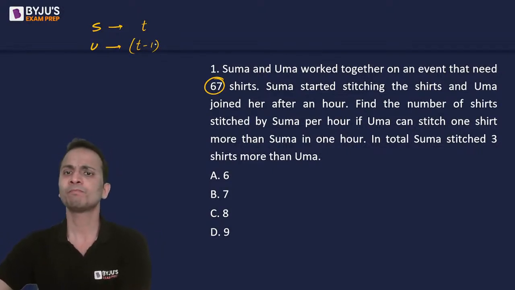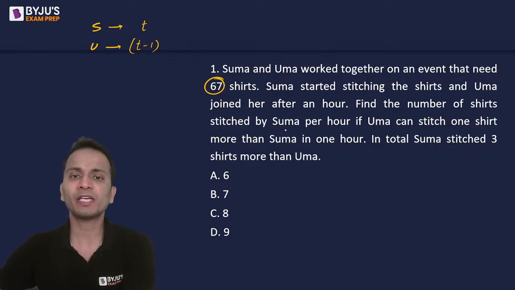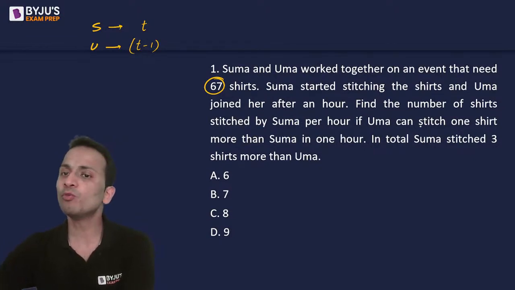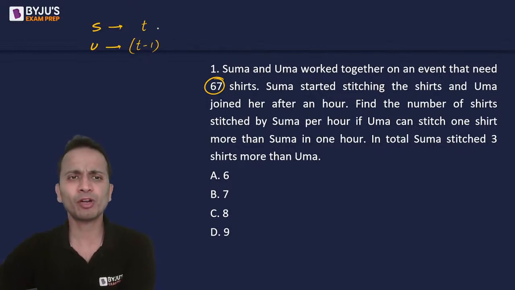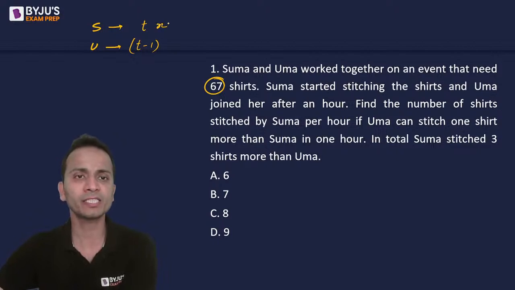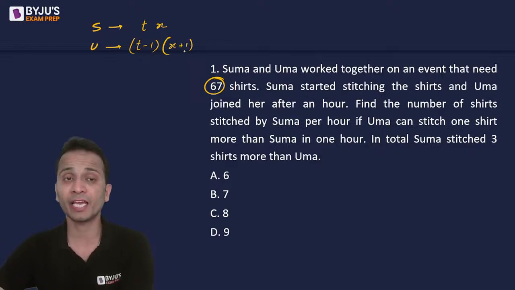Done? Now find the number of shirts stitched by Suma per hour if Uma can stitch one shirt more than Suma in 1 hour. So let's say the number of shirts that Suma can stitch in 1 hour is X. So the number of shirts stitched by Uma in 1 hour will be X plus 1. It is again given.